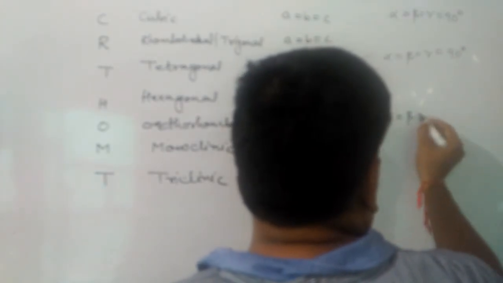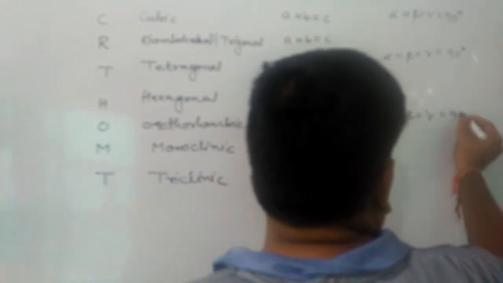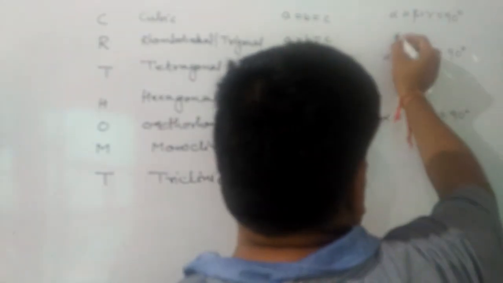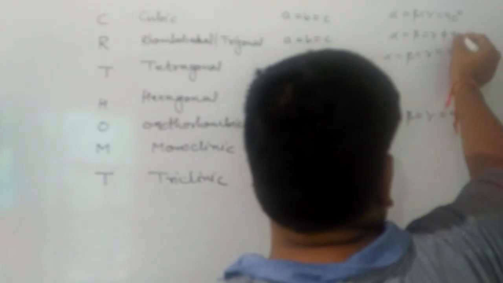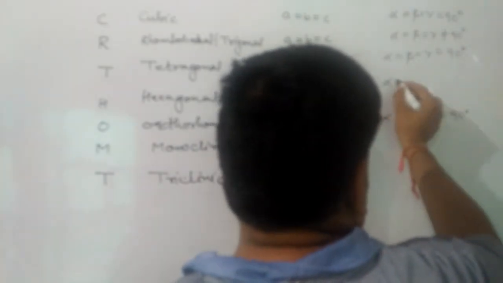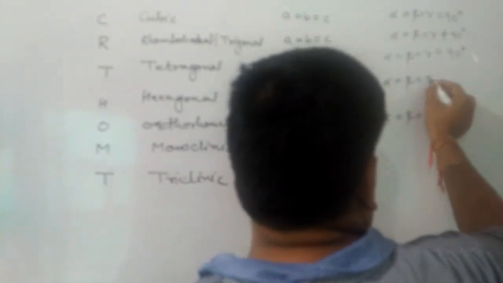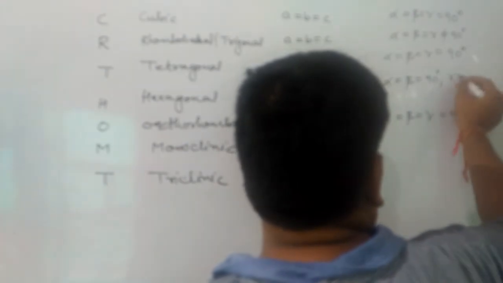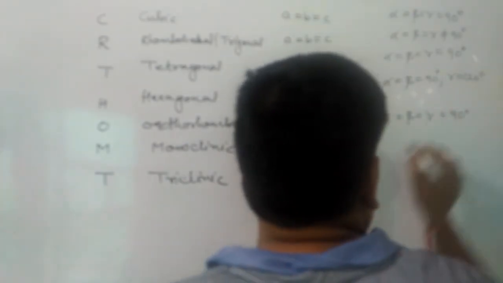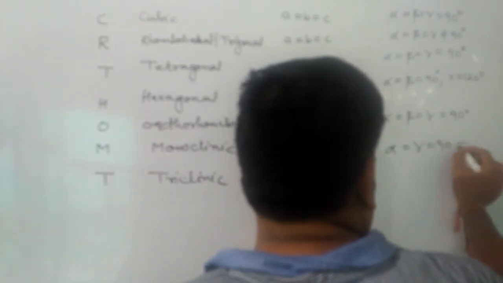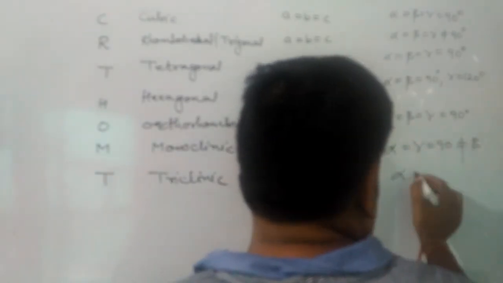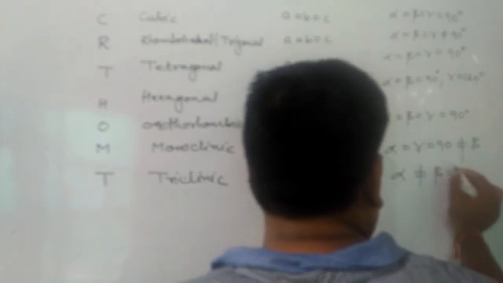First, third and fifth, all are right angle. For second, all three angles are equal but not equal to 90. For hexagonal, two angles are of 90 and one angle will be of 120. Sixth one, two angles are equal of 90, not the third one. And last three, no angle is equal to each other. These are the seven types of crystal system in three dimensions.